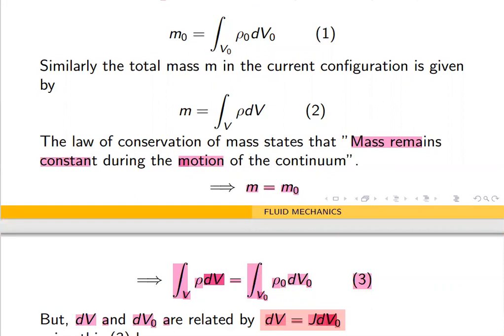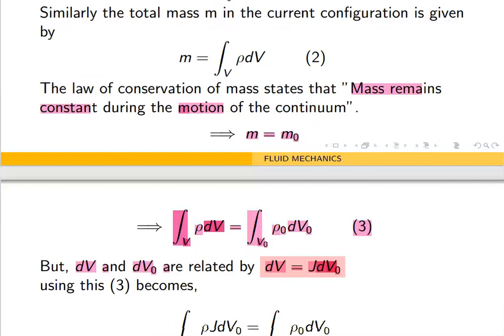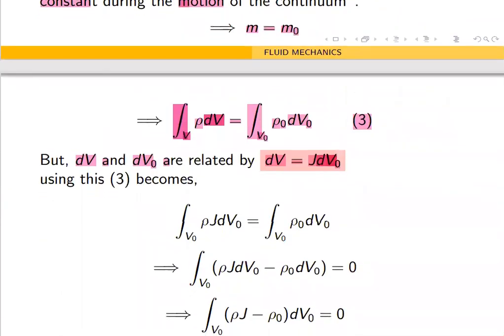Once we put this, the integral over V will become an integral over V naught. So equation 3 becomes the following: we are just putting dV equal to J dV naught for the LHS, so rho J dV naught, and the integral also runs over V naught, and the RHS is the same.